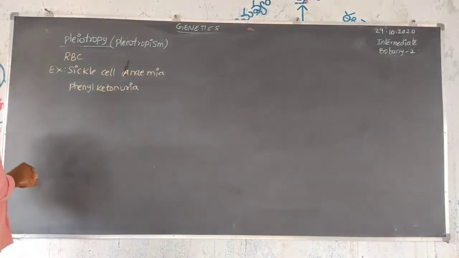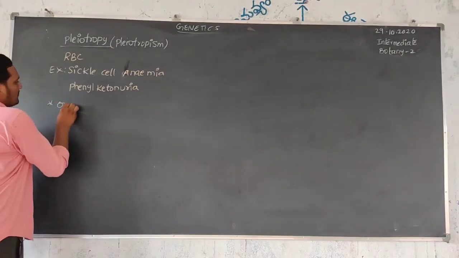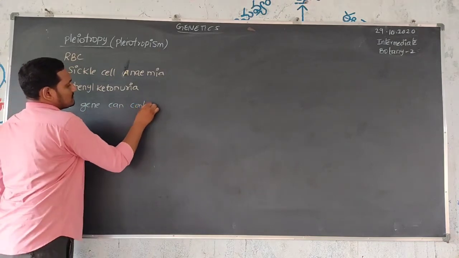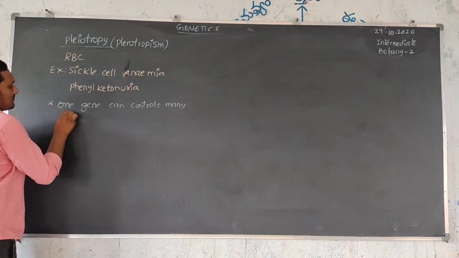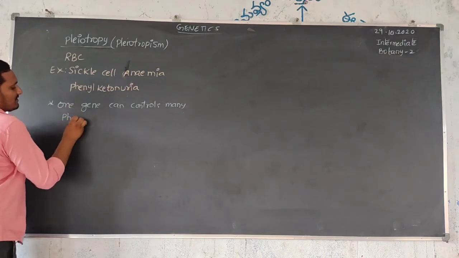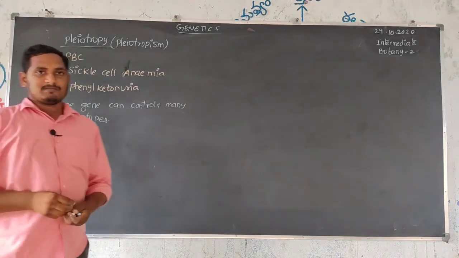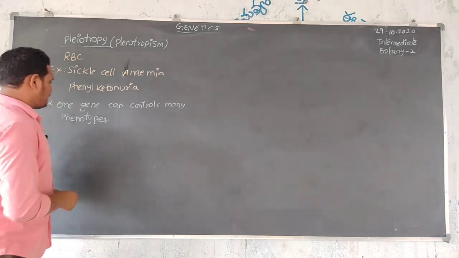Pleiotropism is nothing but one gene controlling many functions. So one gene can control many phenotypes. That is pleiotropism or pleiotropy. Those types of genes are known as pleiotropic genes.